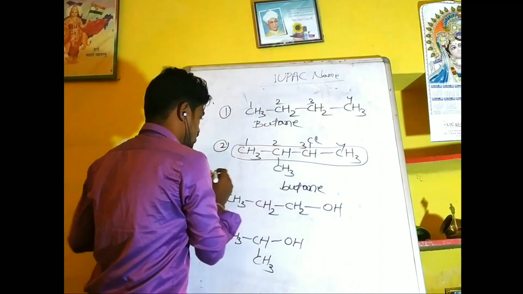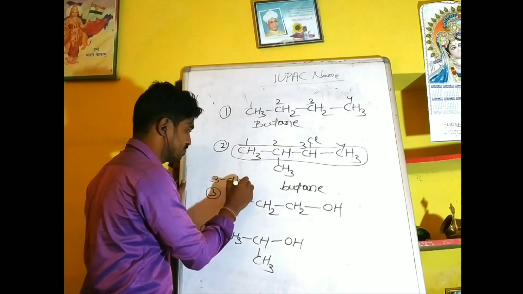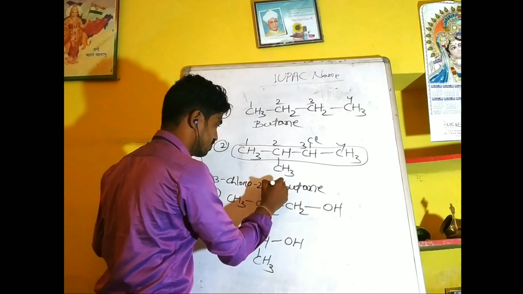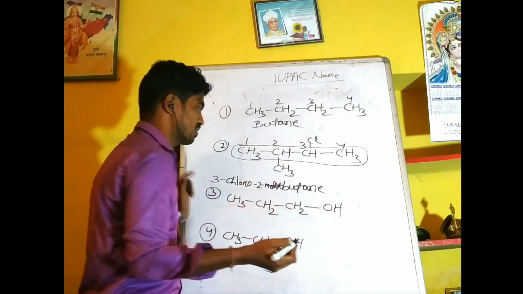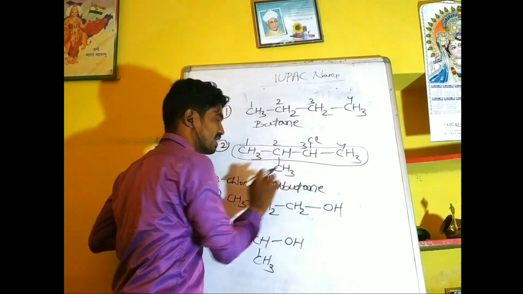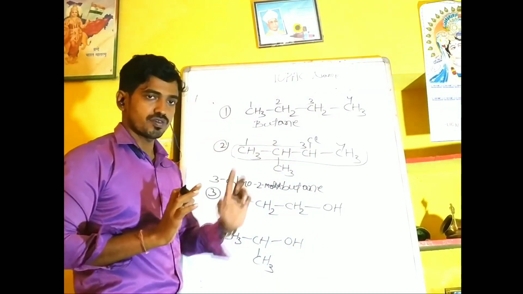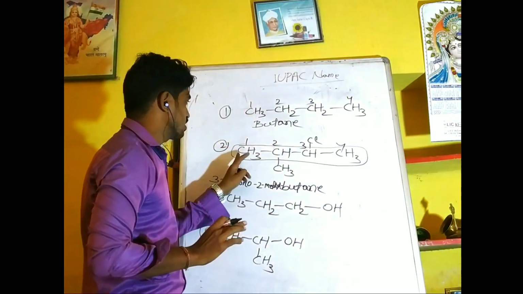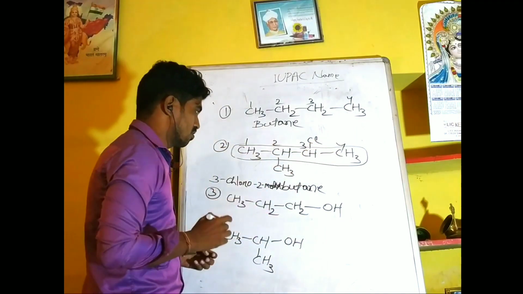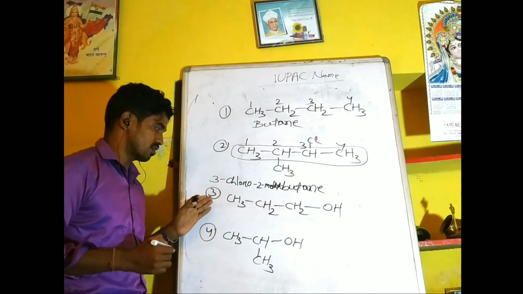So the name of that compound will be 3-chloro 2-methyl butane. Very simple, easy trick. First we have to choose the parent chain, then we number it such that the substituent or functional group gets the lowest number. So if we number it from this side 1, 2, 3, 4, then the compound must be 3-chloro 2-methyl butane. Then we will take another example.